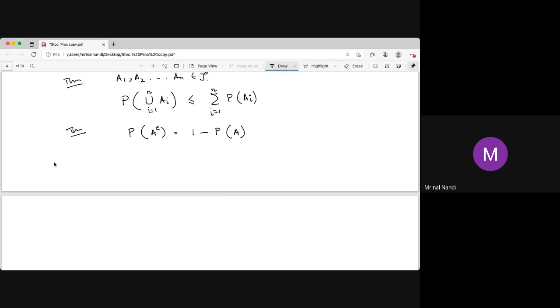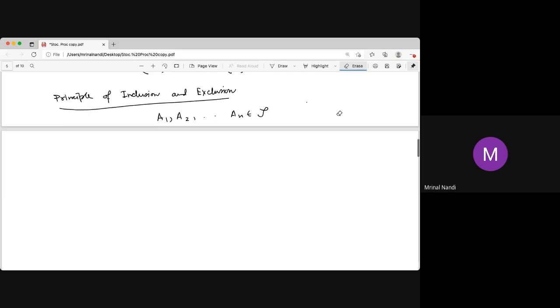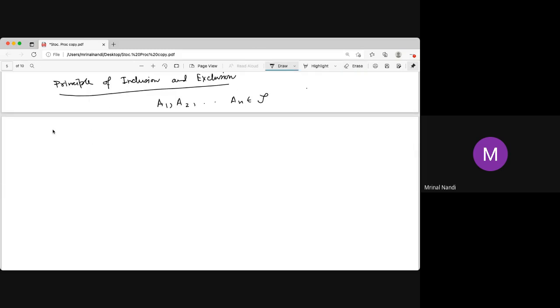Now this theorem is important. This is called the principle of inclusion and exclusion. So if A1, A2, ..., An are finitely many events, elements of the script S, that is the sigma algebra, the event space, then what is the probability of their union?